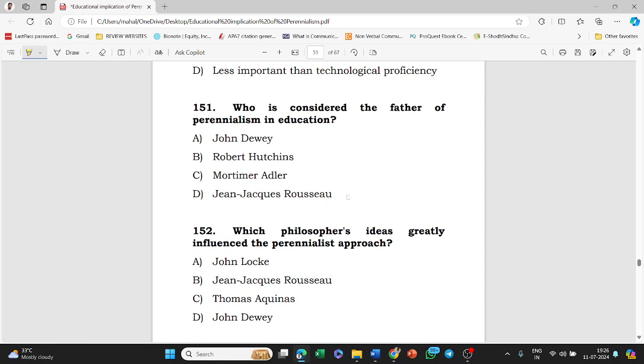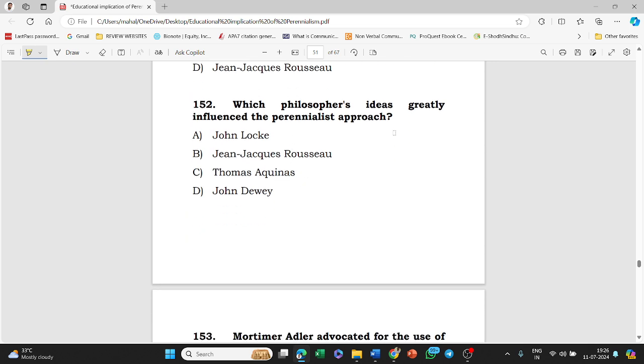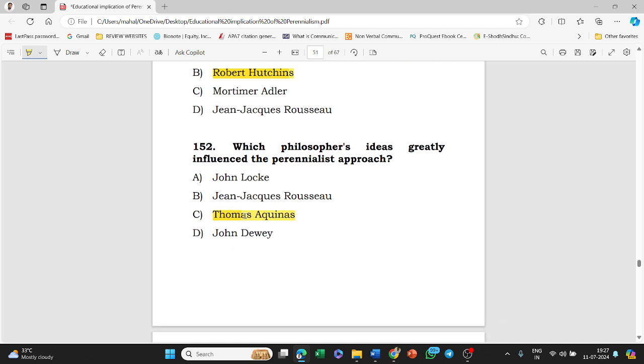Next, who is considered the father of perennialism in education? Answer is option B, that is Robert Hutchins. Next, which philosopher's ideas greatly influenced the perennialist approach? Locke, Rousseau, Thomas Aquinas, Dewey. Answer is C, that is Thomas Aquinas. Father of perennialism is Robert Hutchins, but it was popularized by or influenced by Thomas Aquinas.